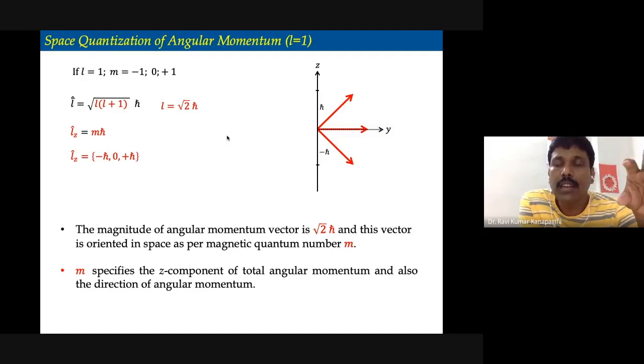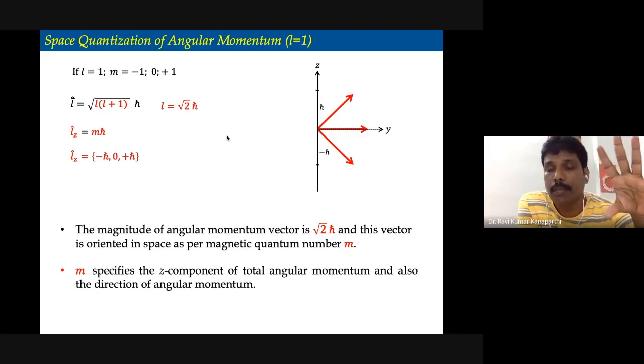Had the angular momentum been different for the three cases, the situation would have been different. Angular momentum and kinetic energy are both related, but the angular momentum in the three cases is the same. It is not changing. Therefore, the total energy of the system doesn't change. That is the reason why the total energy of the hydrogen atom depends only upon the principal quantum number, none of the other quantum numbers. Why? Because their orientation with respect to a particular axis which you have defined is different. That's the only fact. Other than that, everything remains the same.